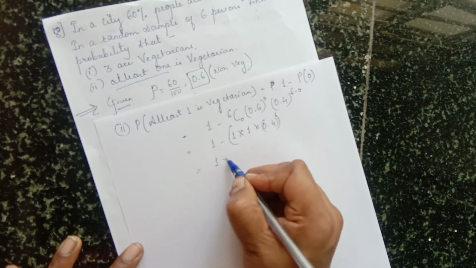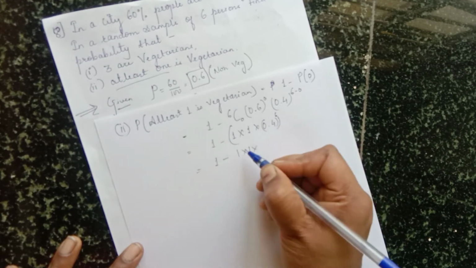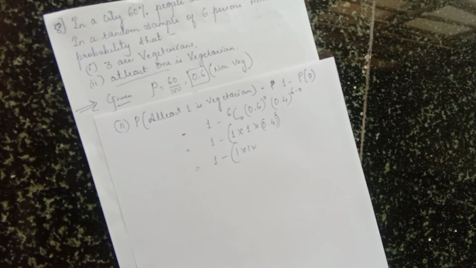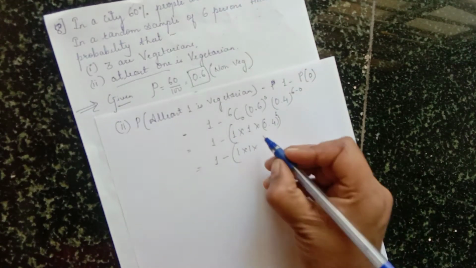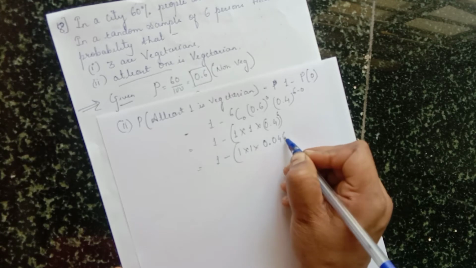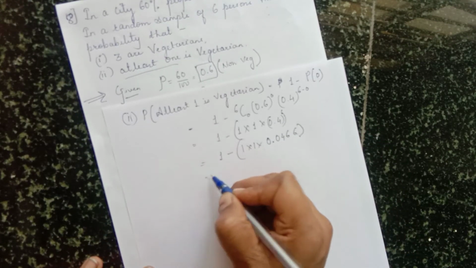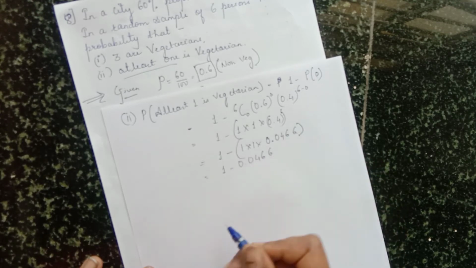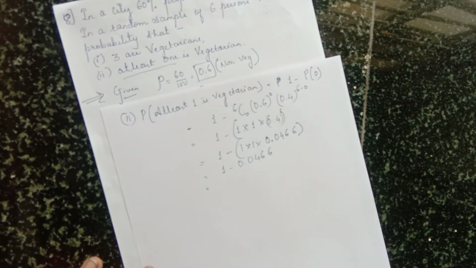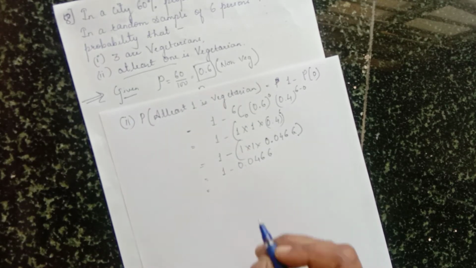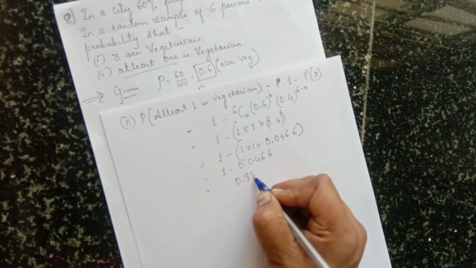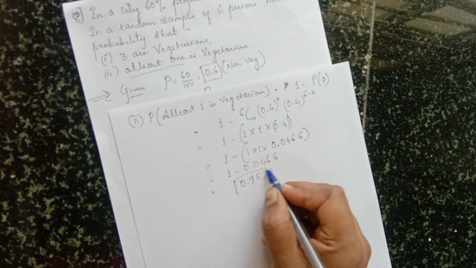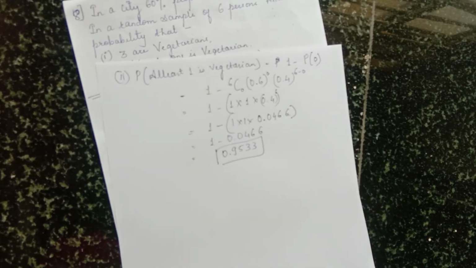So 1 minus 1 into 1 into 0.4 raised to 6, which is 0.0466. So 1 minus 0.0466, the answer is 0.9533. So this is the answer for at least one is vegetarian. Hope you understood this problem.